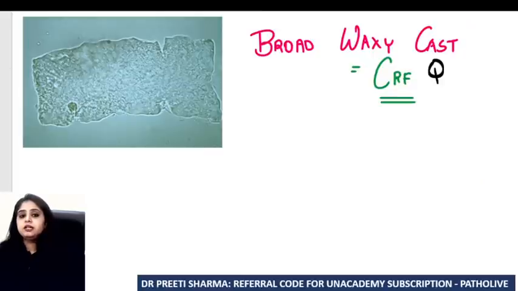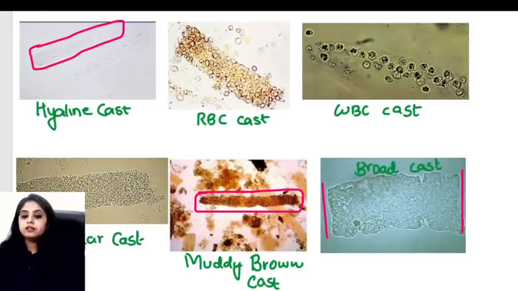Coming to the last one, and the last one is the broadest of them all. It is the broad cast, and this broad cast is a cast of chronic renal failure. Chronic renal failure. So if I have to put all the casts together in one place, I think it's very easy now.